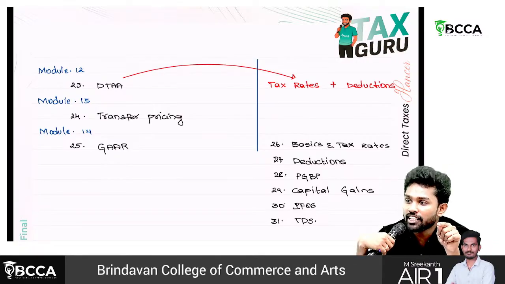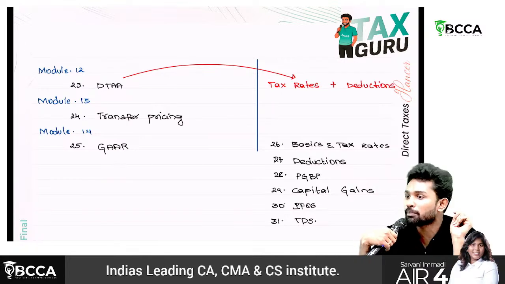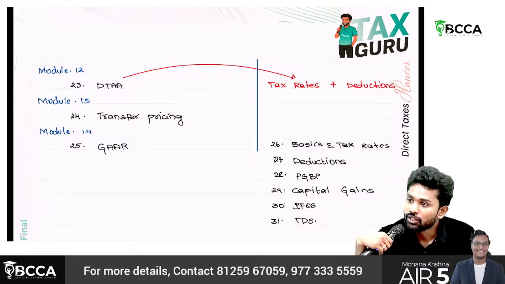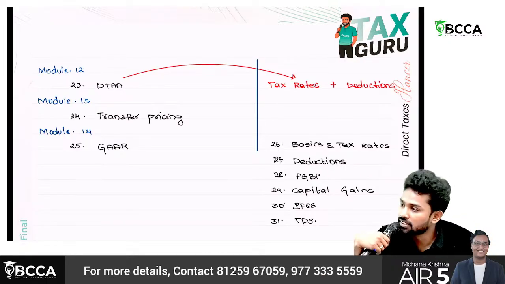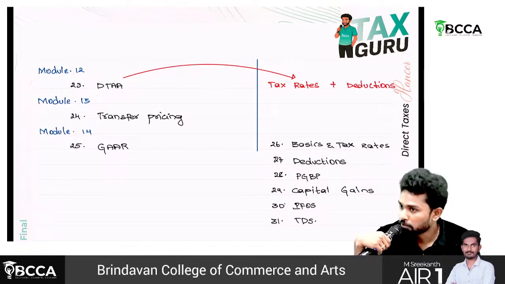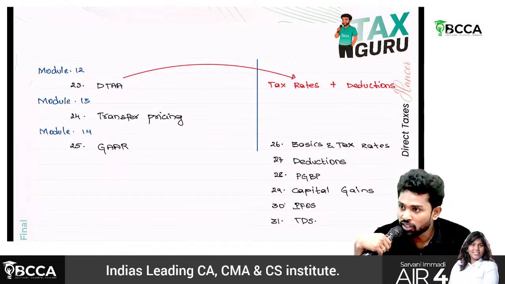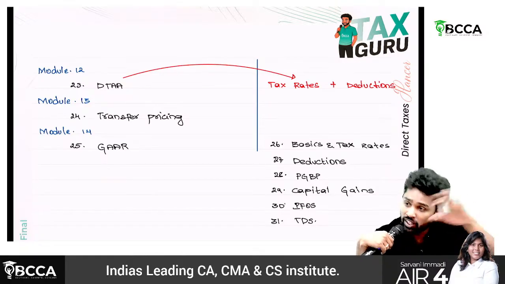If you do such kind of transactions, as a company you are benefiting, but the Indian government is losing tax revenue. To curb those practices, there is something called transfer pricing. And the last one is general anti-avoidance rules, I mean, to avoid this tax avoidance.